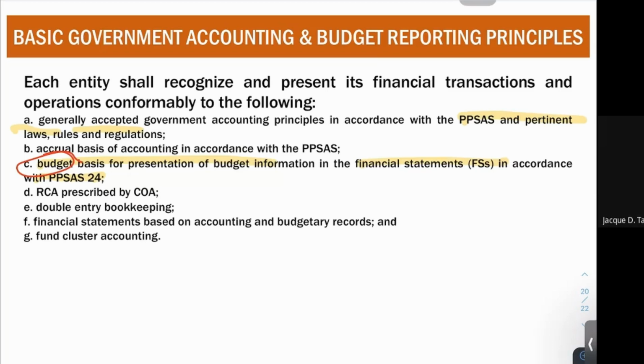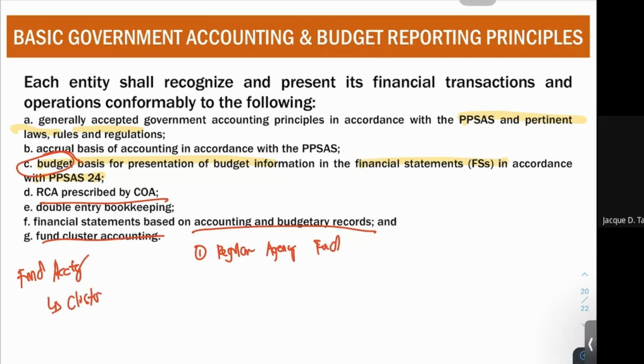And fund cluster accounting, this is new. You already know that we account using funds. However, we now use fund clusters. So they are clustered as follows. First is your regular agency fund. Again, you know that we are already using fund accounting. Now, they are further clustered the following. First, we have your regular agency fund. Next, we have your FAP fund.